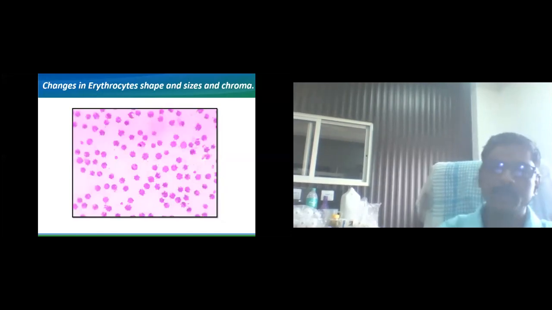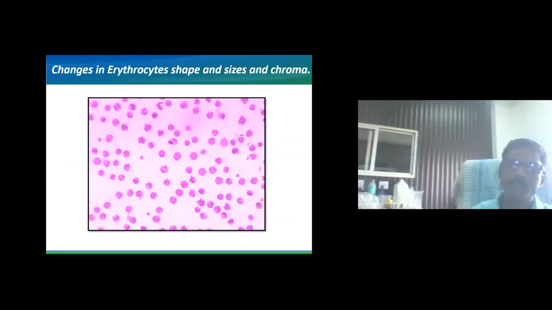Here also, this type of erythrocyte can be observed in multi-toxic conditions. Many types of toxins are there. Sometimes there is a formation of the membrane attack complex during the immunological reaction.